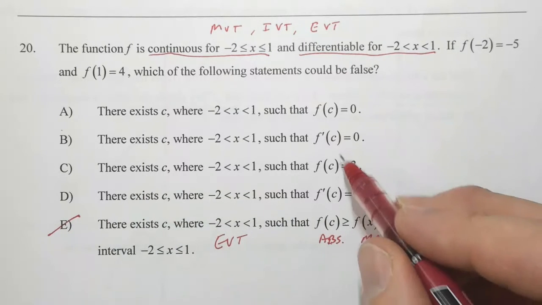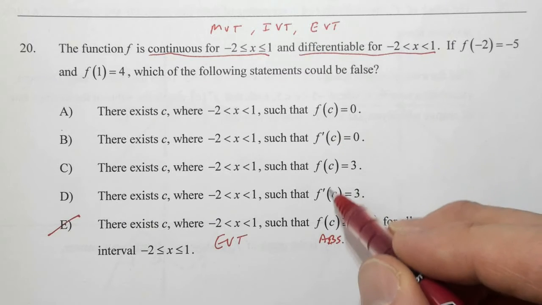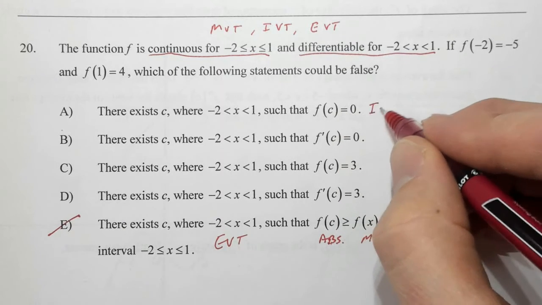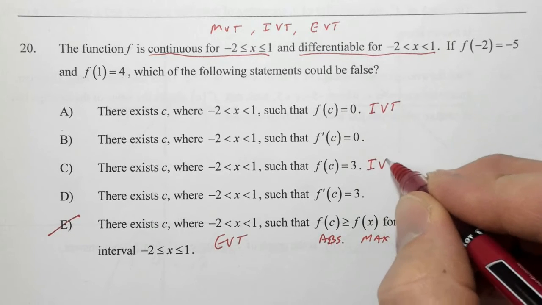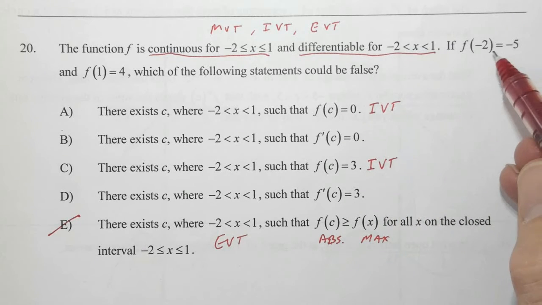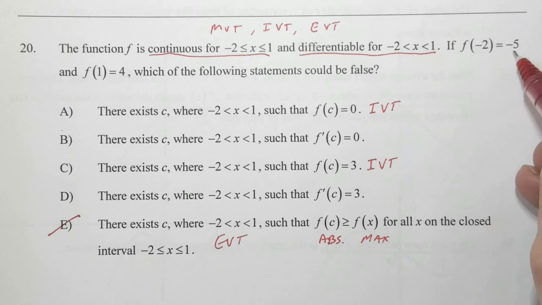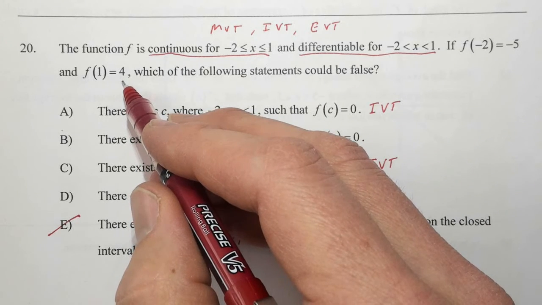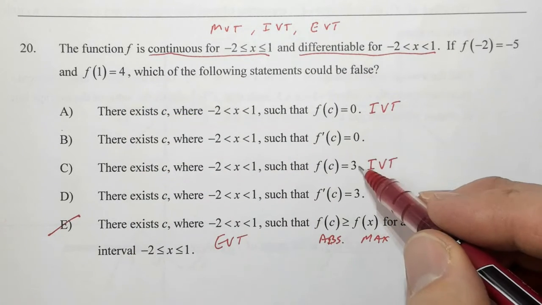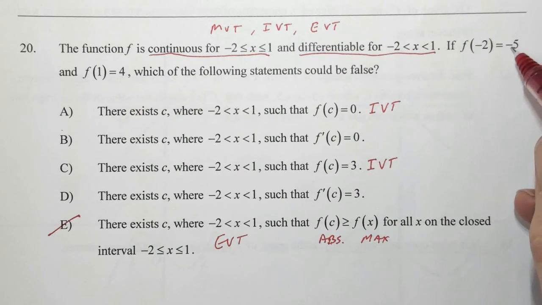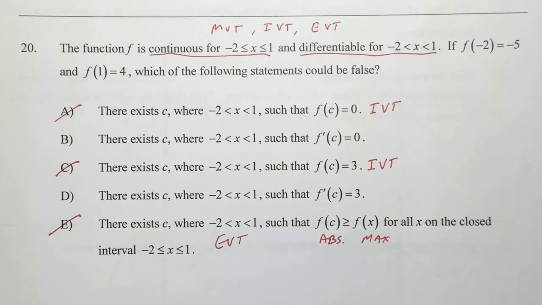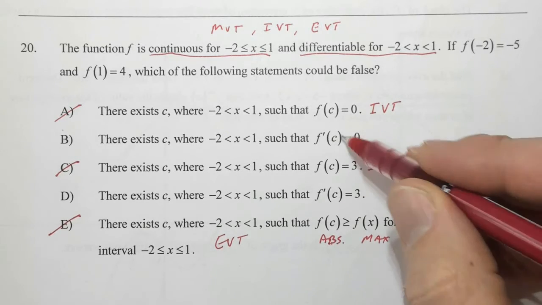All right, now we see two remaining that involve the derivative and two which don't involve the derivative. The ones that don't involve the derivative are the intermediate value theorem problems. So if we look at those, at the beginning of the interval, our function has a value of -5. And at the end of the interval, our function has a value of 4. Well, 0 and 3 are both in between -5 and 4. So both of those statements have to be true. That means they're out. Now we get to the two derivative ones.